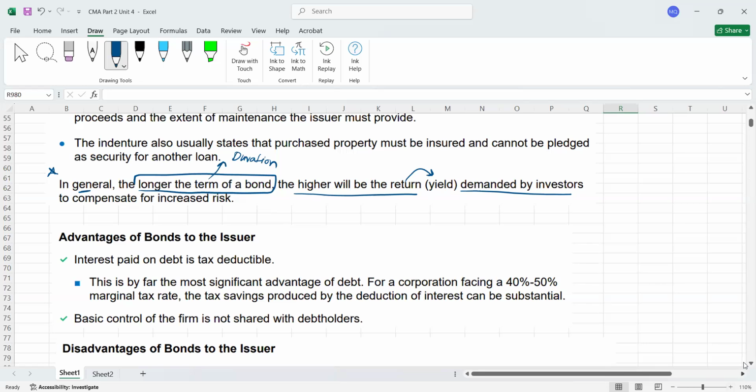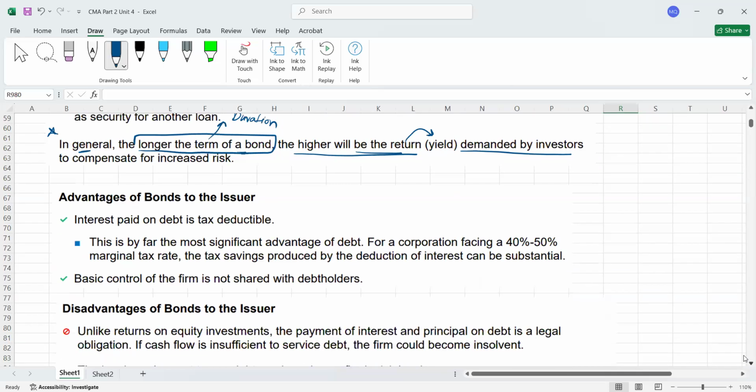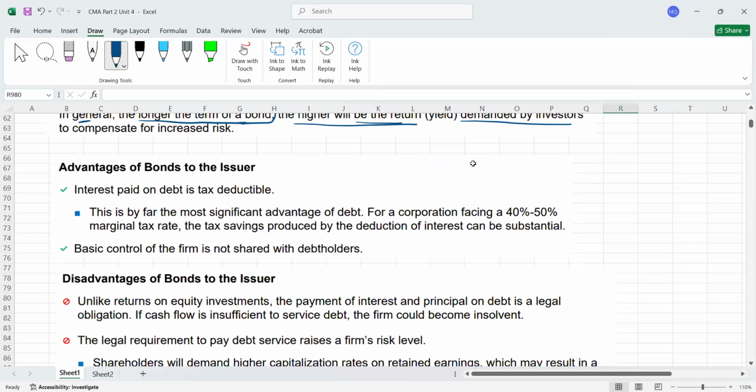Okay, so what's the rule we studied here? The longer the term of the bond, if the duration is longer, the higher will be the return. So investors will demand a higher return to compensate for their risk. Okay, now we got it here, guys.